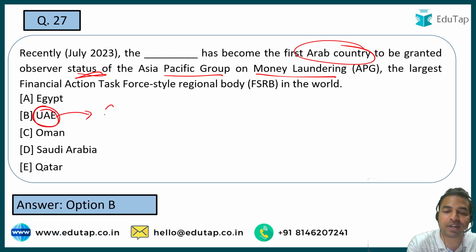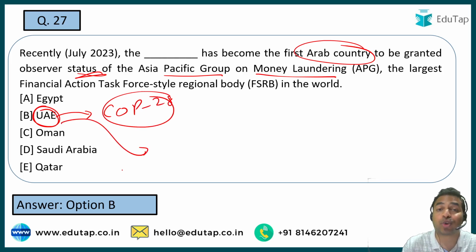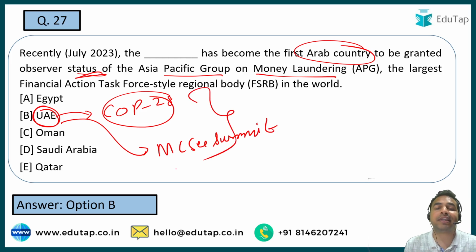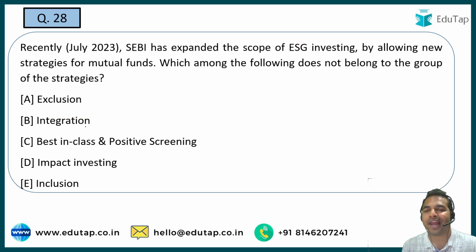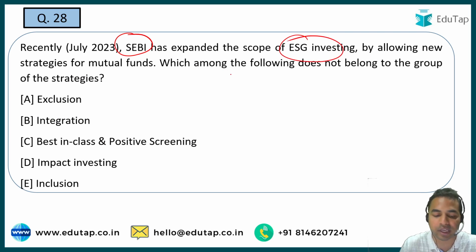And guys, it is the same country which is going to host COP28 this year, and this is also the same country which is going to host the Machine Can See Summit. So we have already covered these two important things in the previous sessions as well. COP28 will be taking place in the UAE, and the Machine Can See Summit will also be hosted by the UAE only. Let's move on to the next question guys. So SEBI has expanded the scope of ESG investing. What is this ESG? It is environmental, social, governance, and how it has expanded the scope by allowing new strategies for the mutual fund.